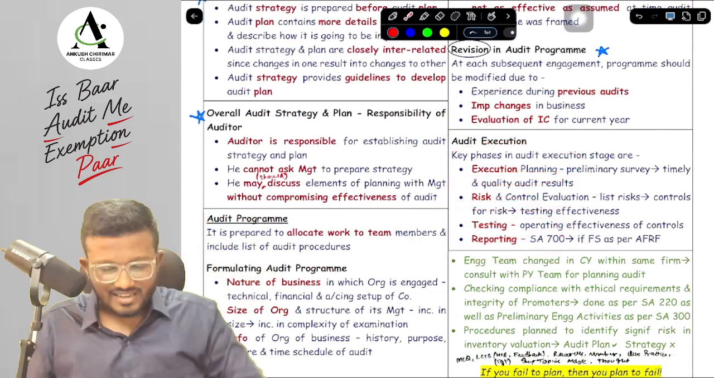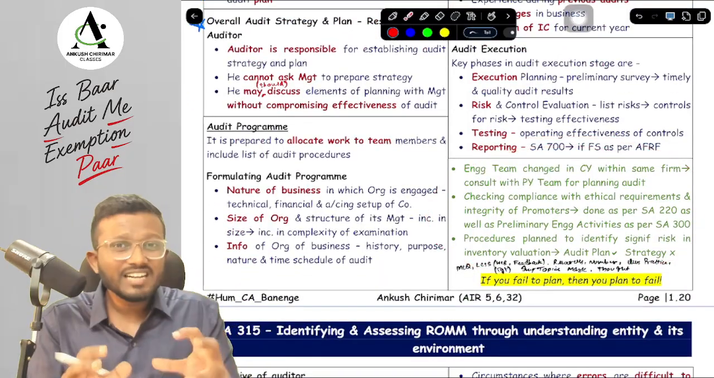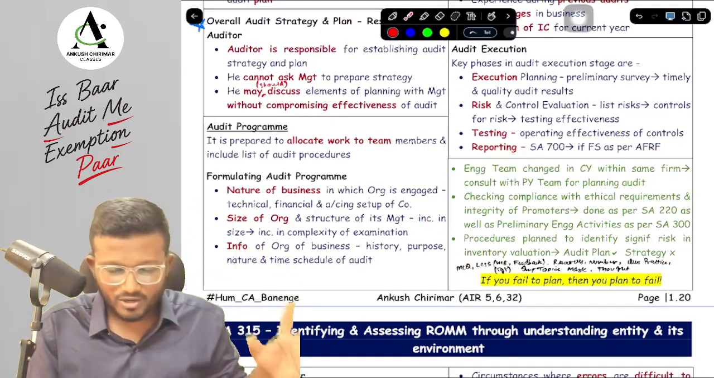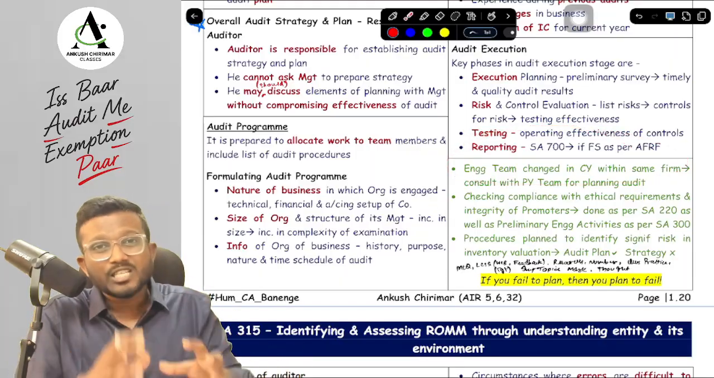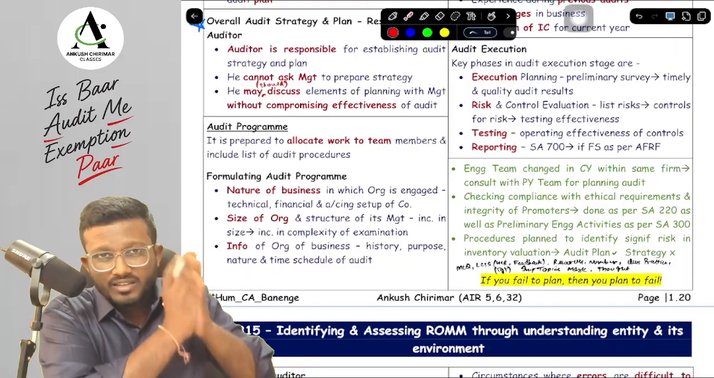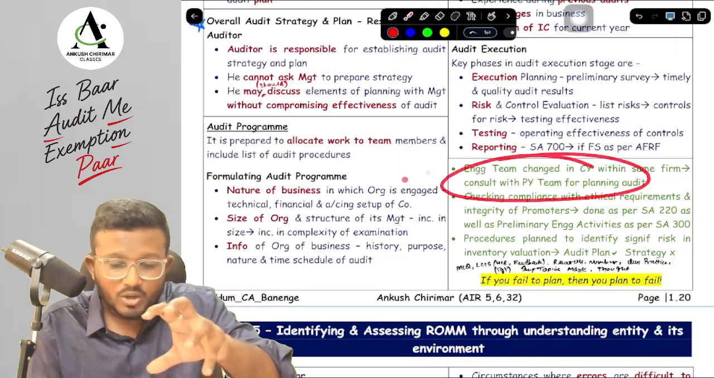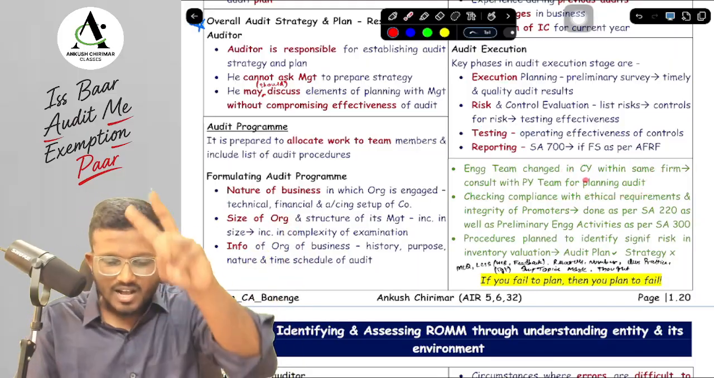And lastly, there are 3 MCQs that were asked by the ICAI. I will have to make you understand these 3 MCQs. The first is what? Every question is included in your concept book itself. So first MCQ was, suppose you are changing the engagement team in the same firm, the engagement team has changed. So in the current year, there is a new engagement team. In the previous year, there was obviously a different engagement team. So the current year engagement team should consult with the previous year engagement team for planning the audit, because they know the matters better. Second is what, sir?